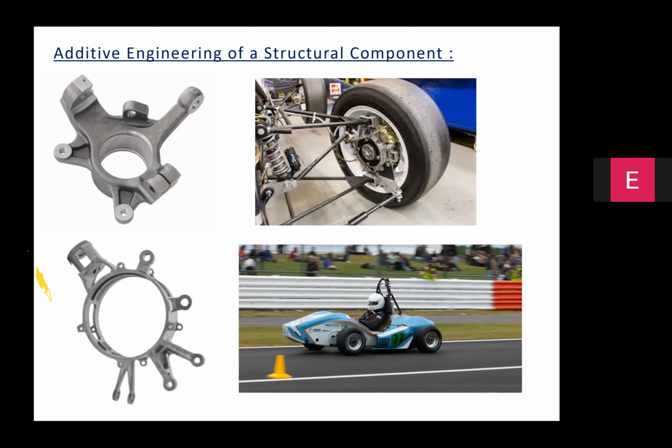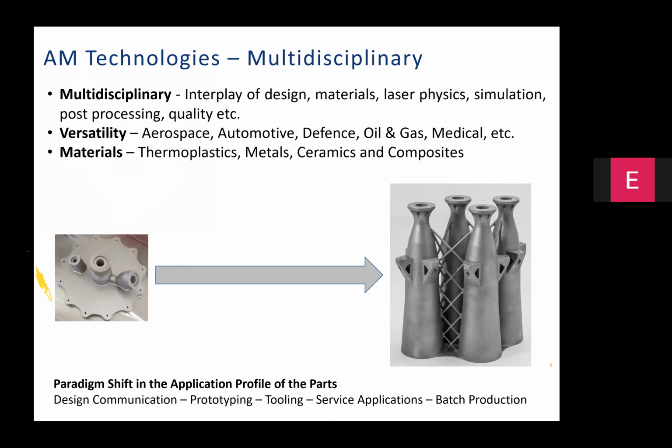So with all these case studies, it might be apparent that in recent times, there is a paradigm shift in the application profile of the part. The initial set of additive manufactured or 3D printed parts were largely used in a prototyping or tooling context. But in recent times, the parts are able to meet the end use requirement.